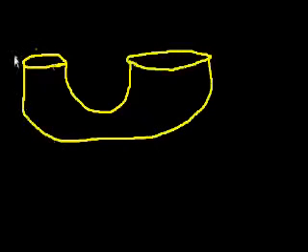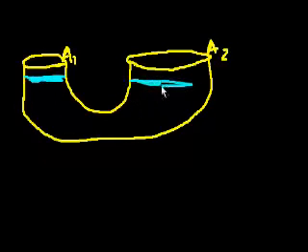Let's say that the area of this opening is A1, and the area of this opening is A2. This one is bigger. And let's fill this thing with some liquid, which will be blue.